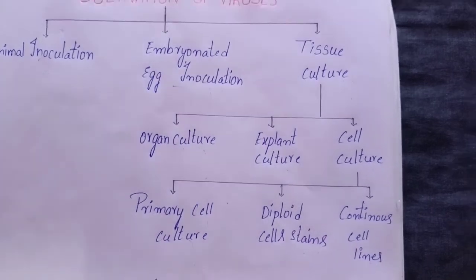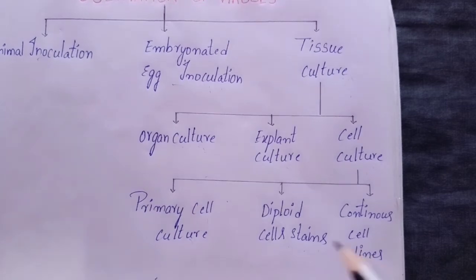Primary cell culture. These are normal cells freshly taken from the organs of animals or human beings and cultured. They are capable of 5 to 10 divisions. They are commonly used for primary isolation of viruses and their cultivation for vaccine production. Examples: monkey kidney cell culture, chick embryo fibroblast cells.